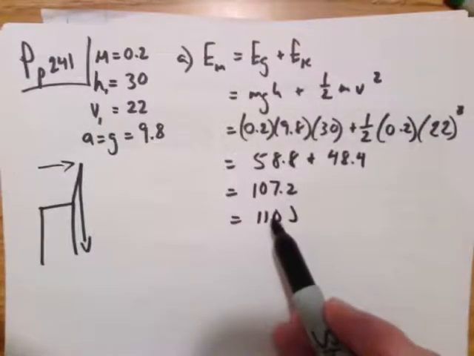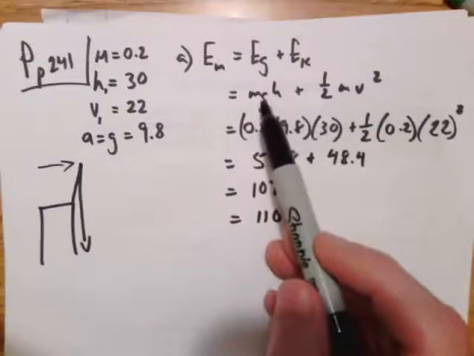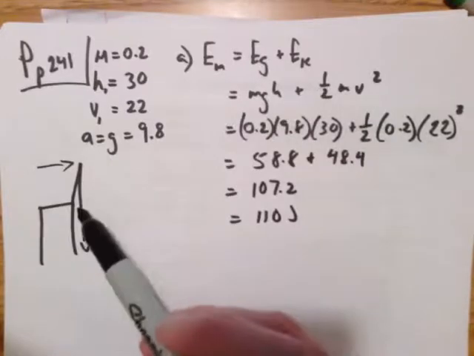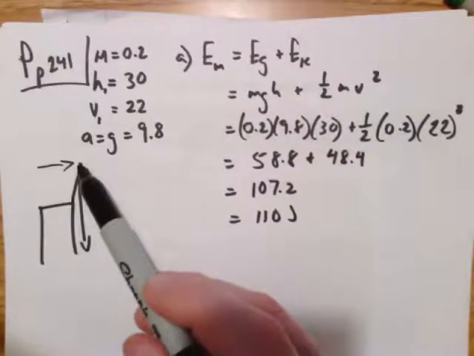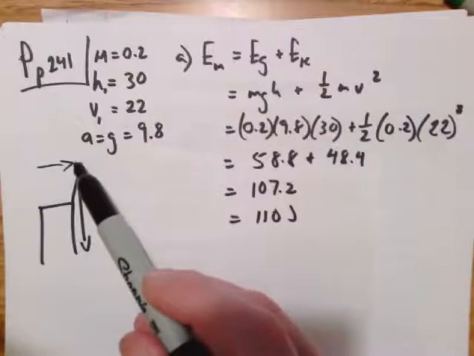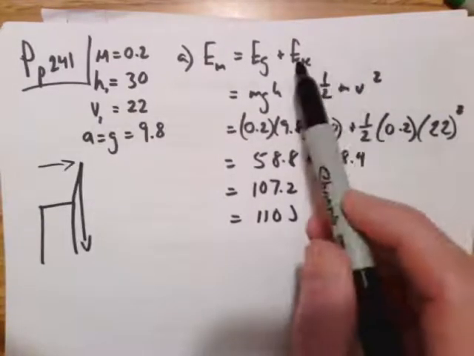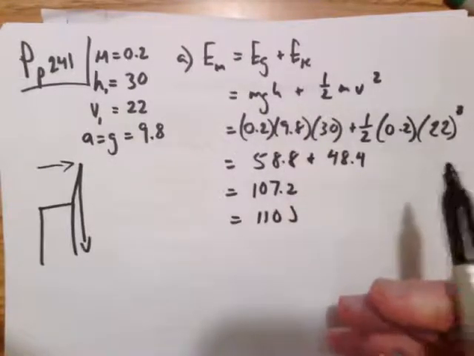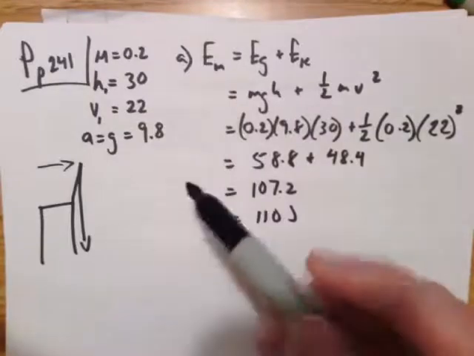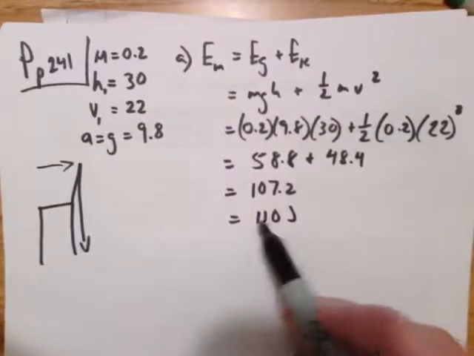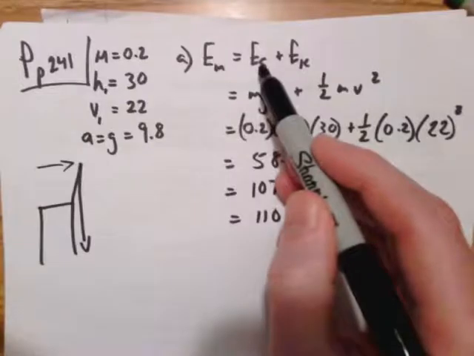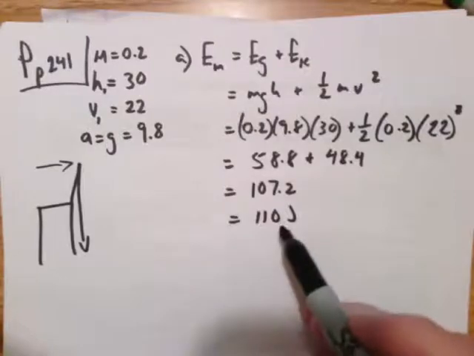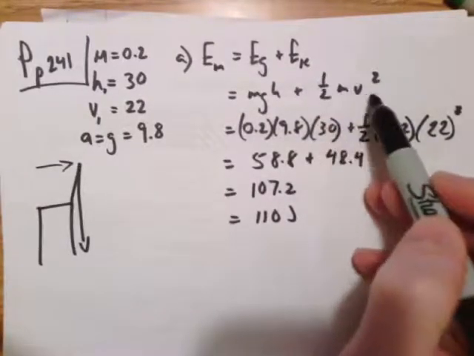It's just a combination. The higher up, the more mgh. The lower down, the more 1/2 mv squared, the more kinetic. So at the top here, it's all potential. When it comes to rest, the velocity is 0, so EK is 0. 110 joules at that moment is mgh. That's probably what the questions are going to ask, what the height is. Well, you can use 110, and that equals this. Solve for height. To find out how fast this thing is going right before it hits the ground, you use this equals this and solve for speed.